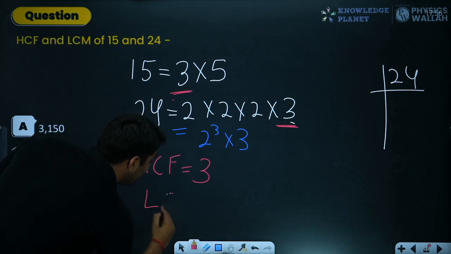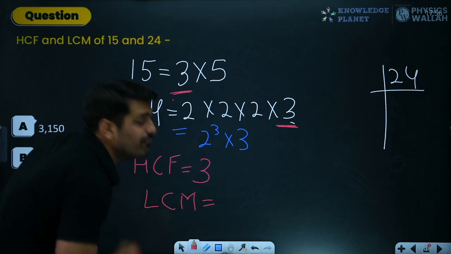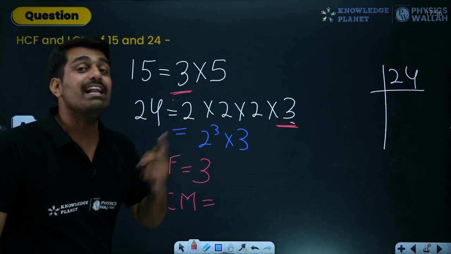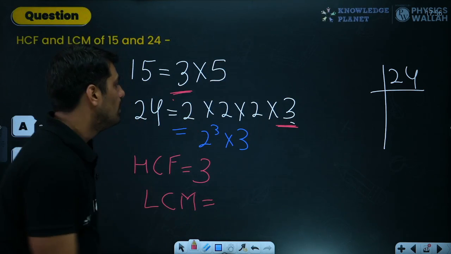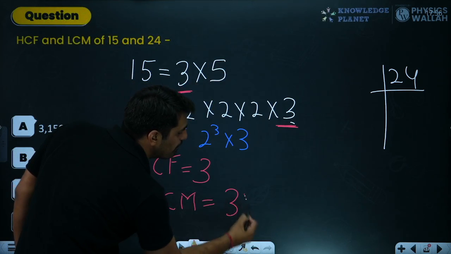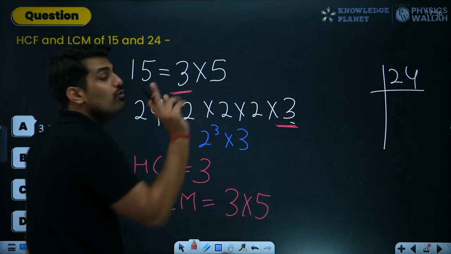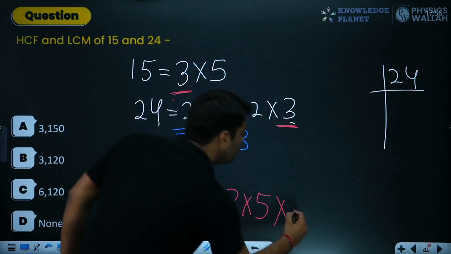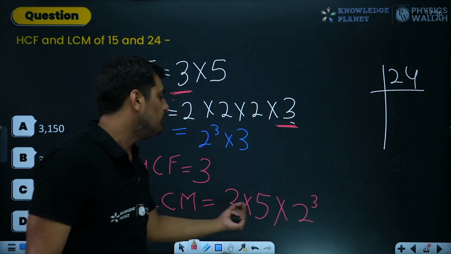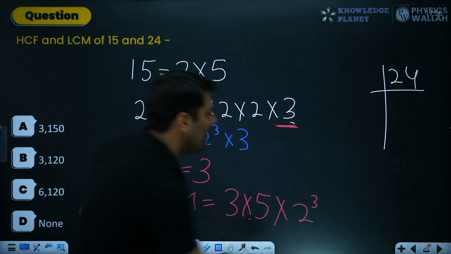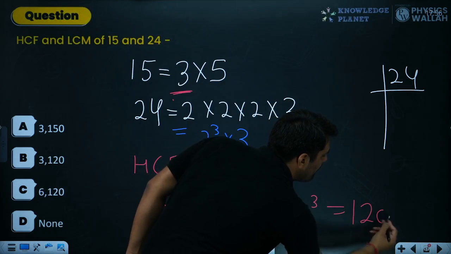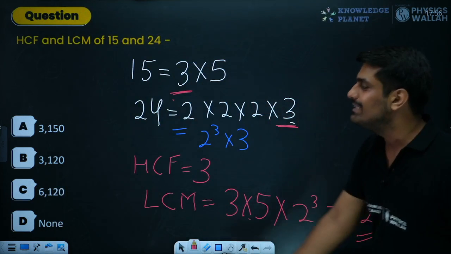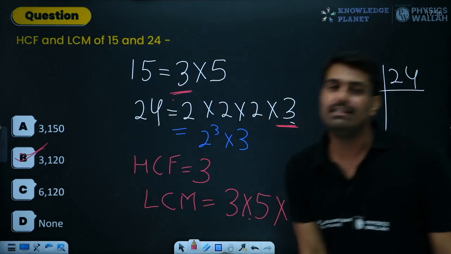For LCM, we need to consider each and every factor. We have 3, we have 2, we have 5. So all 3 would be considered, and the power would be the highest one. For 3, just now we have seen only 1 power. For 5, you can see over here, we have only 1 power. And for 2, we can see the highest power is 3. So 2 cubed into 3 into 5, that is 15, 15 into 8. I hope you can do the multiplication and find the number as 120. And you can see the options as well. The final answer over here is option B, which is 3 and 120.